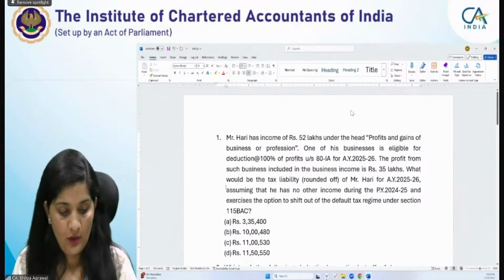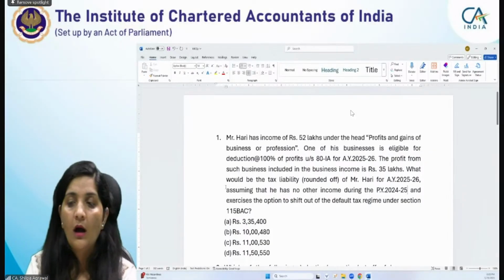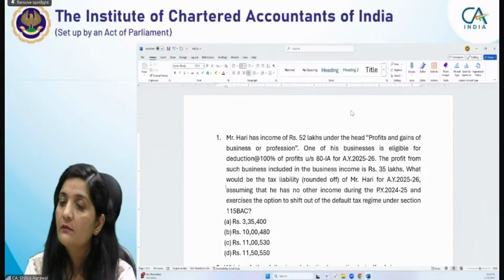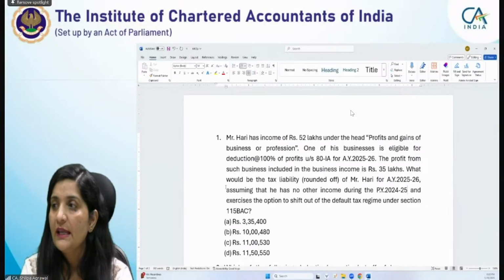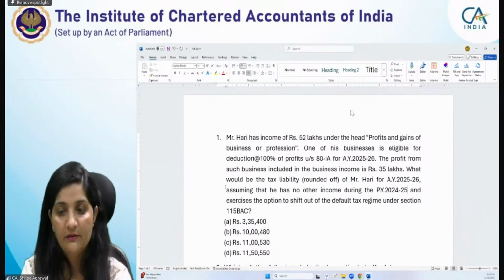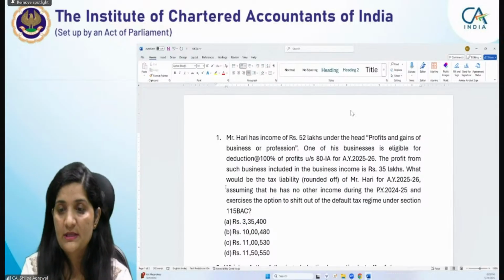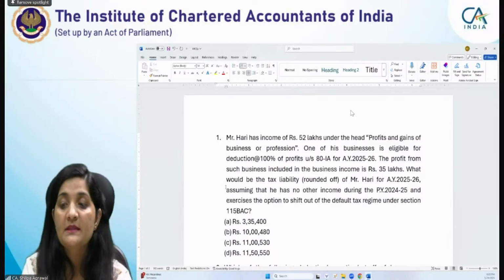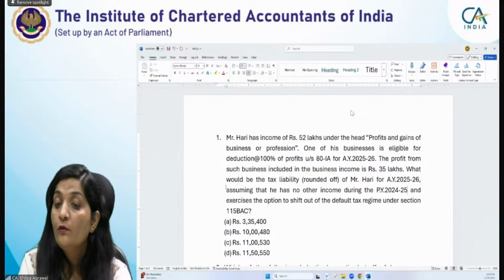In this case, Mr. Hari has an income of 52 lakhs under the head PGBP, and he is having one of his businesses which is eligible for deduction under section 80IA at the rate of 100% for the assessment year 25-26. The profit from such eligible business under section 80IA, included in the business income of 52 lakh rupees, is 35 lakhs, right? So, what would be the tax liability?